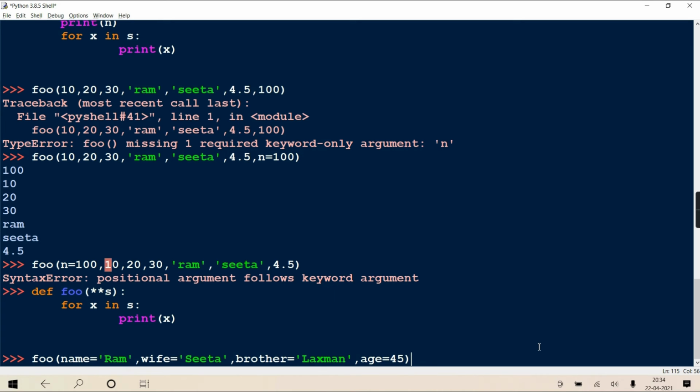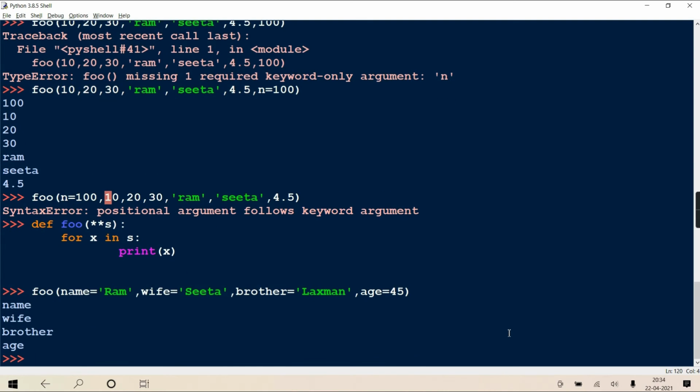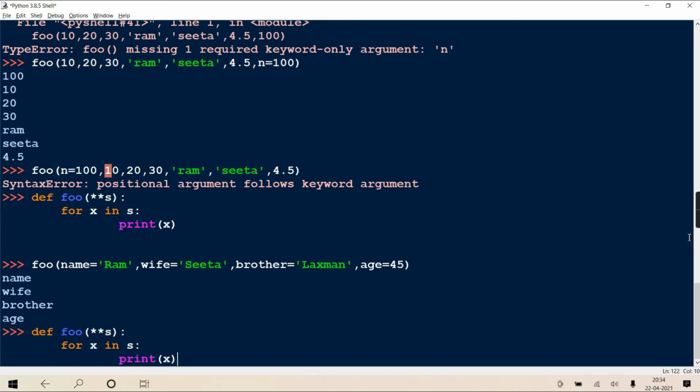Now what will happen? All these are going to get packed into a dictionary, as key value, key value. Then the dictionary will come here, and then you are retrieving one by one from the dictionary. Getting? But see, it only prints the key part. When on a dictionary you just apply the simple for loop, it will just fetch the keys, not the values. Now suppose you want the value also, so you can write like this. That is one way; there is another way also, that too I'll tell you.